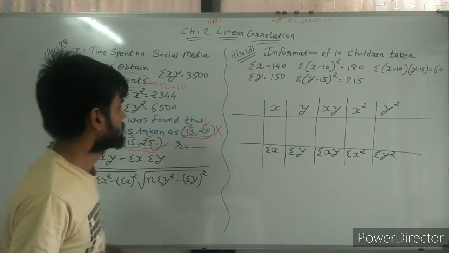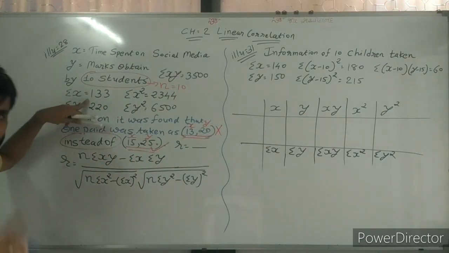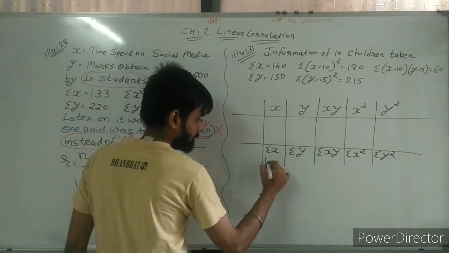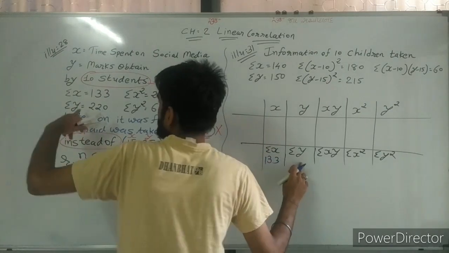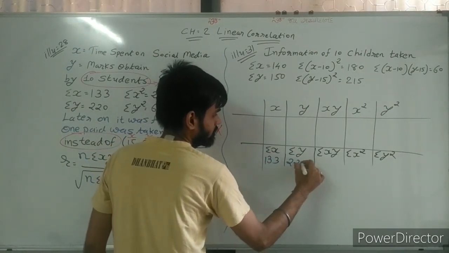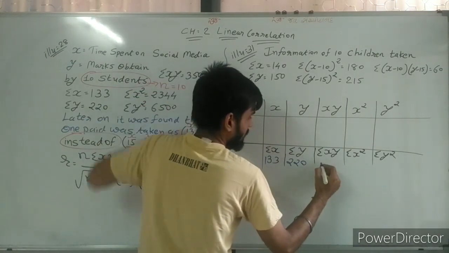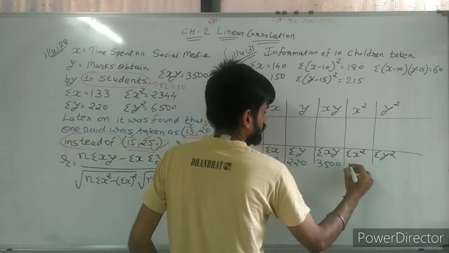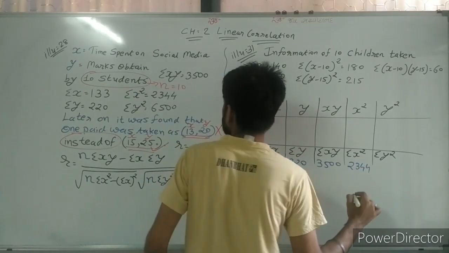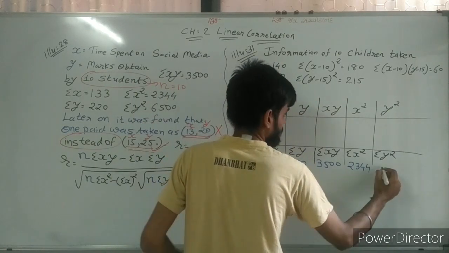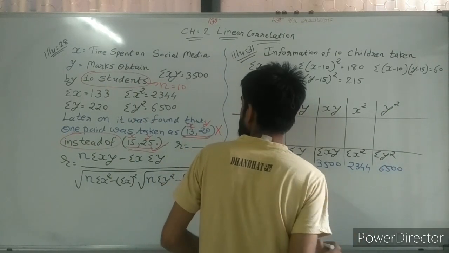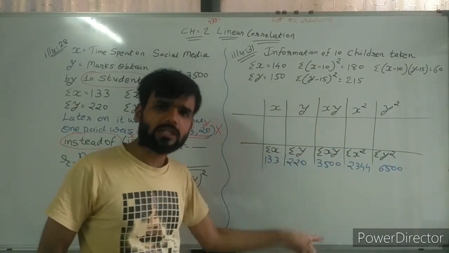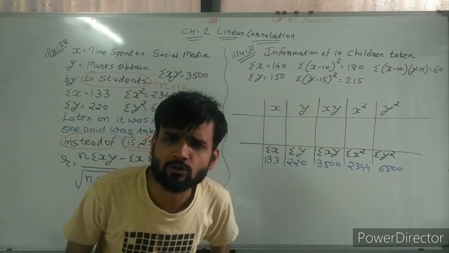Which answers are we writing first? Sigma x 133, which is wrong. Try to understand, which is wrong. Sigma y 220, sigma xy 3500, sigma x square 2344, sigma y square 6500. These values are given and all these values are wrong. Why are all values wrong?